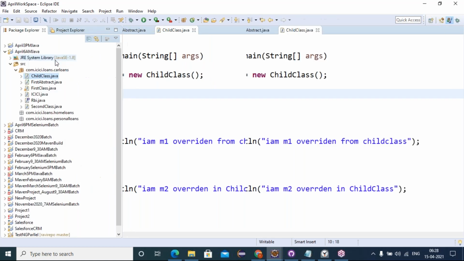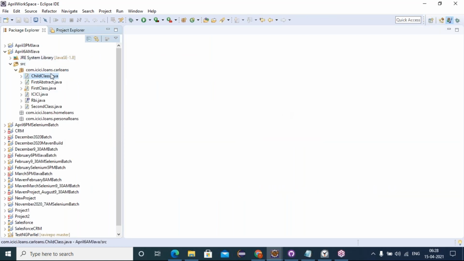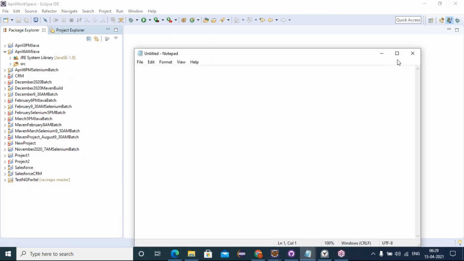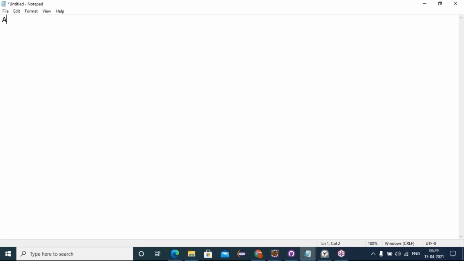Now, let's talk about access and non-access modifiers. We have two types of modifiers, friends: access modifiers and non-access modifiers. Access modifiers mean wherever I need to access my class, variables and methods, we call them access modifiers.